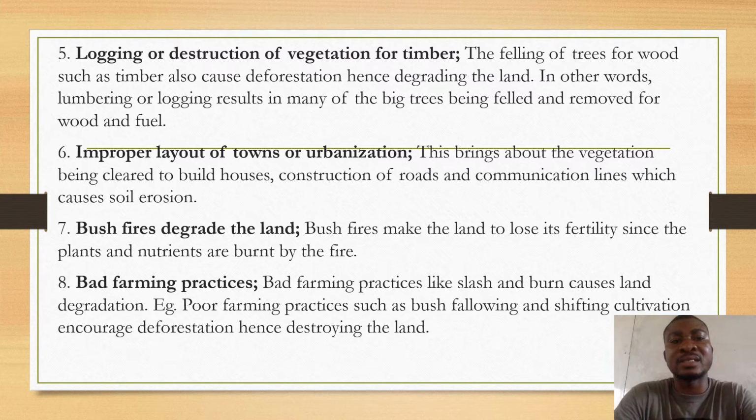So in other words, lumbering or logging results in many of the big trees being felled or removed for wood and fuel. Logging is the same as lumbering. We are saying that these result in cutting down big trees for wood and fuel. It also destroys the vegetation, because plants get their nutrients from the vegetation.